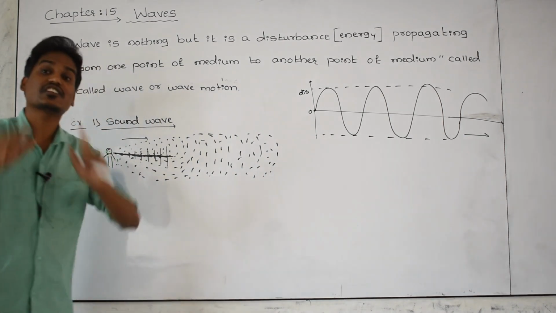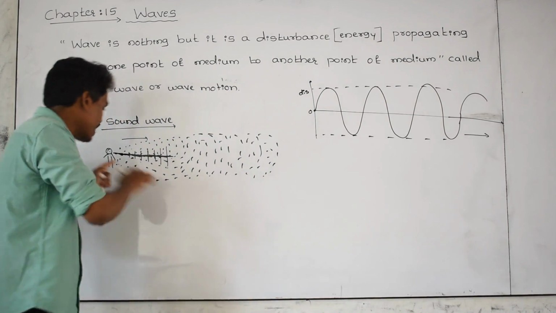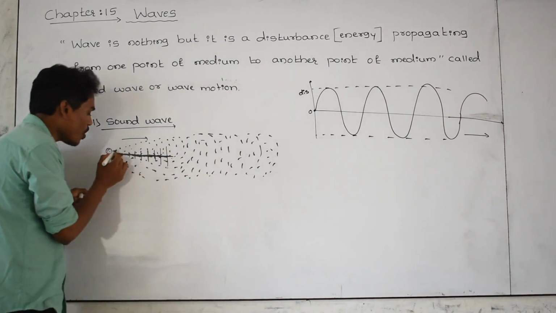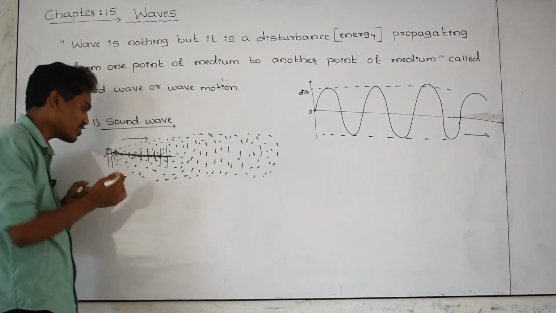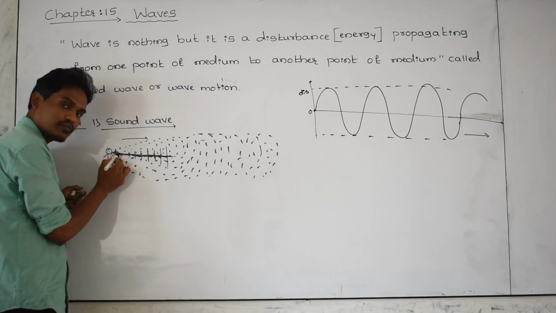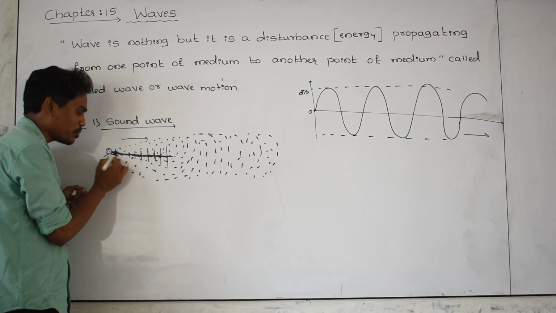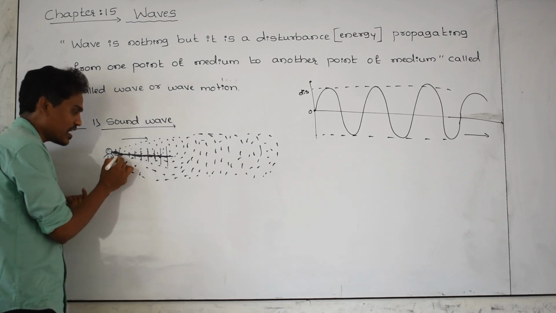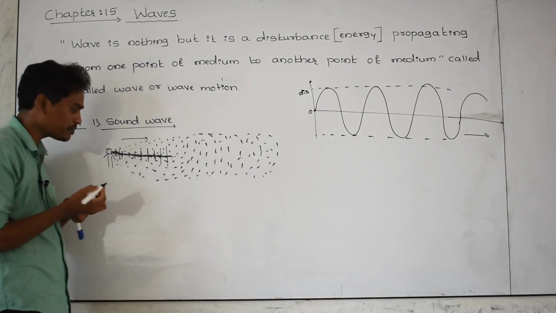Which disturbance? Sound is a disturbance, or you can call it energy. Whenever the person talks, his vocal cord puts a pressure on the air particles present over here. Because of that pressure, this particle starts vibrating. Because it is disturbed, it comes into simple harmonic motion like this. Because of its disturbance, this second particle is also disturbed and starts SHM, or you can simply call it a vibration.